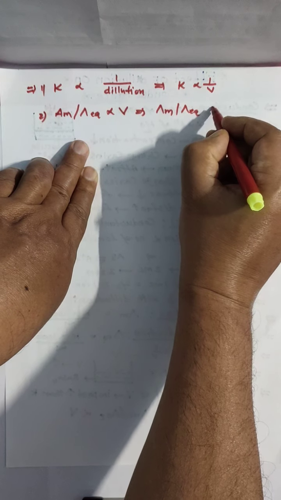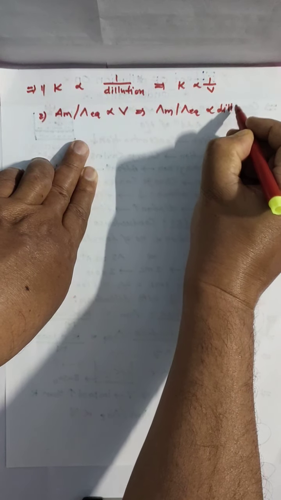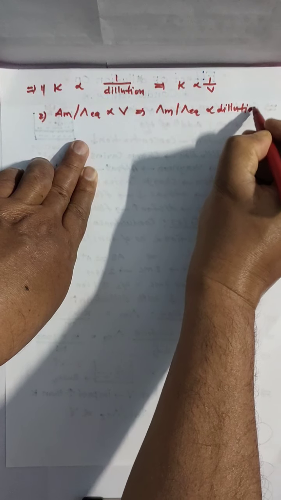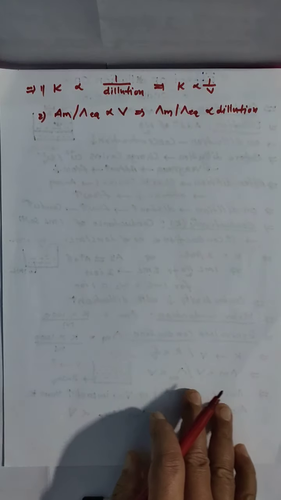Is it clear? If you go on adding water, molar conduction and equivalent conduction are going to increase. This is the dilution effect on conductivity, molar conductivity and equivalent conductivity.